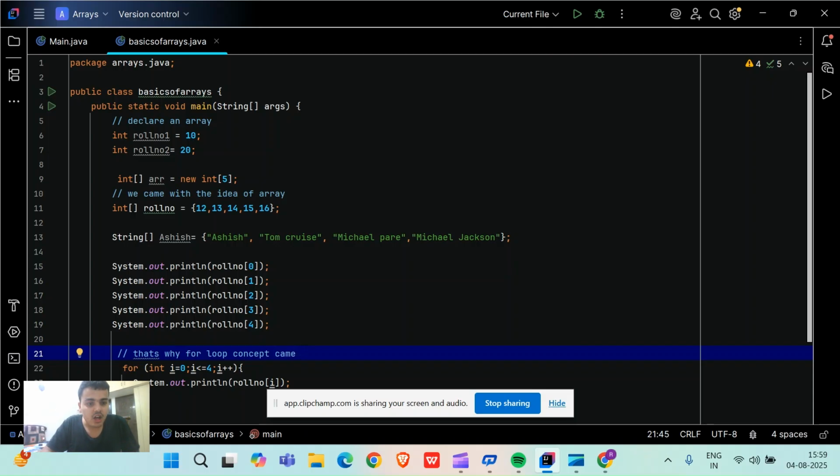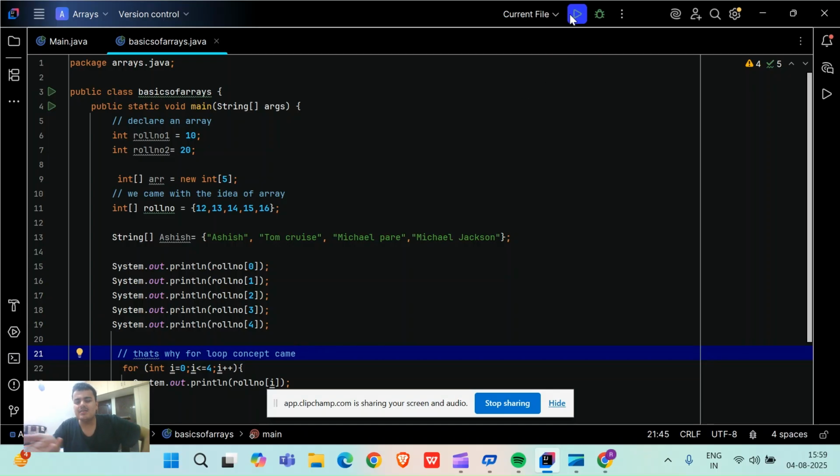For int i equal to 0, i less than 4. So firstly you will get the answer like 12, 13, 14, 15, 16 by calling them particularly. And for loop means all the class from roll number 1 to 5 come collectively; like this, by for loop all get printed. System.out.println means individually you are calling, and for loop means together they all will come. Simple, right? Let me show you the result.